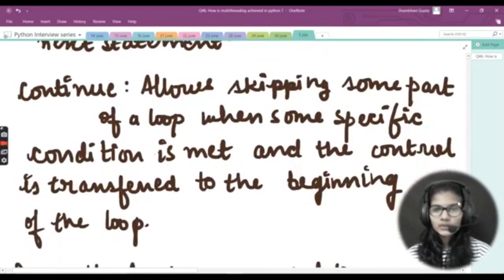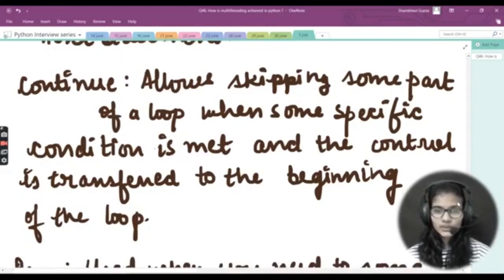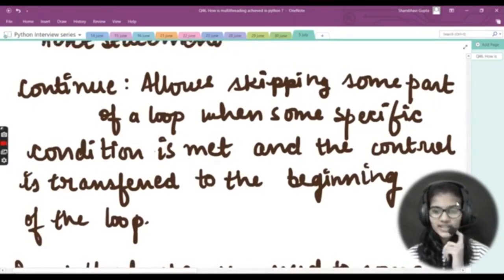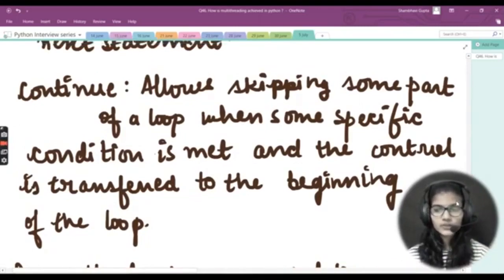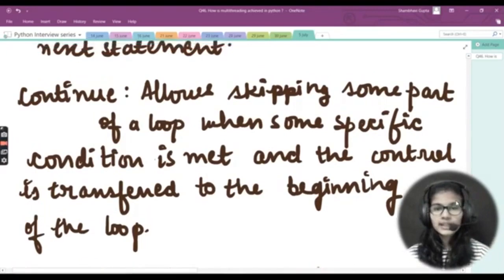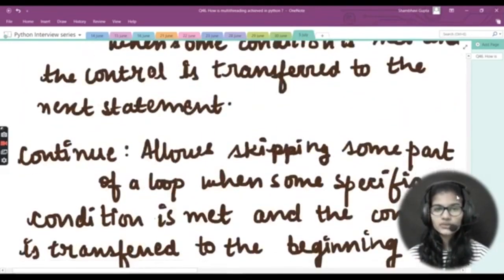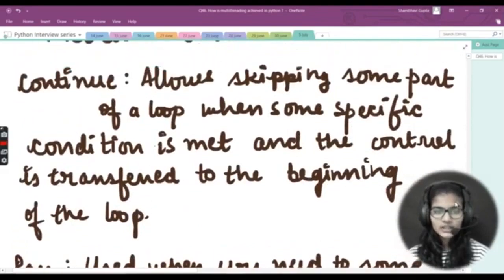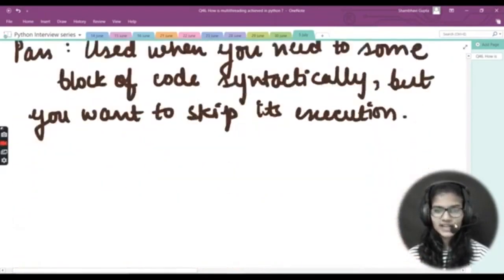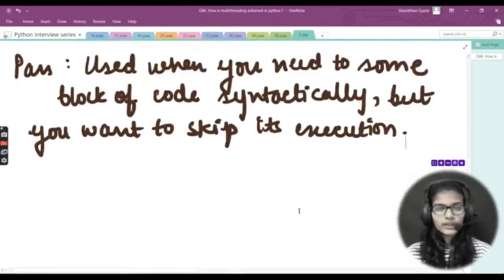What about continue? Continue allows skipping some part of a loop when some specific condition is met, and the control is transferred to the beginning of the loop. So some part of the loop is skipped when that specific condition is met, and the control is again transferred to the beginning of the loop. In break, it was transferred to the next statement, and in continue, it is transferred to the beginning of the loop. And pass, I have already told you how it works.